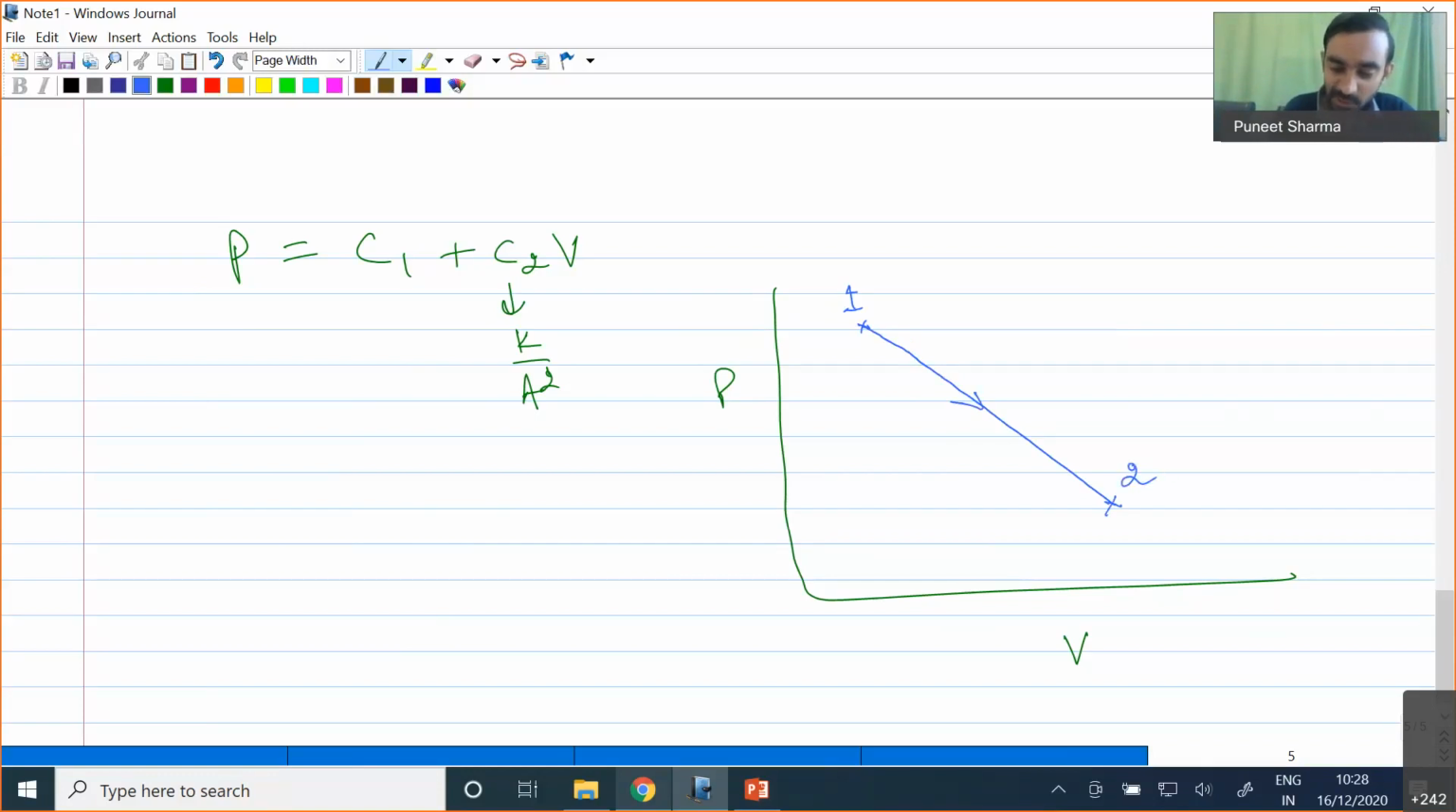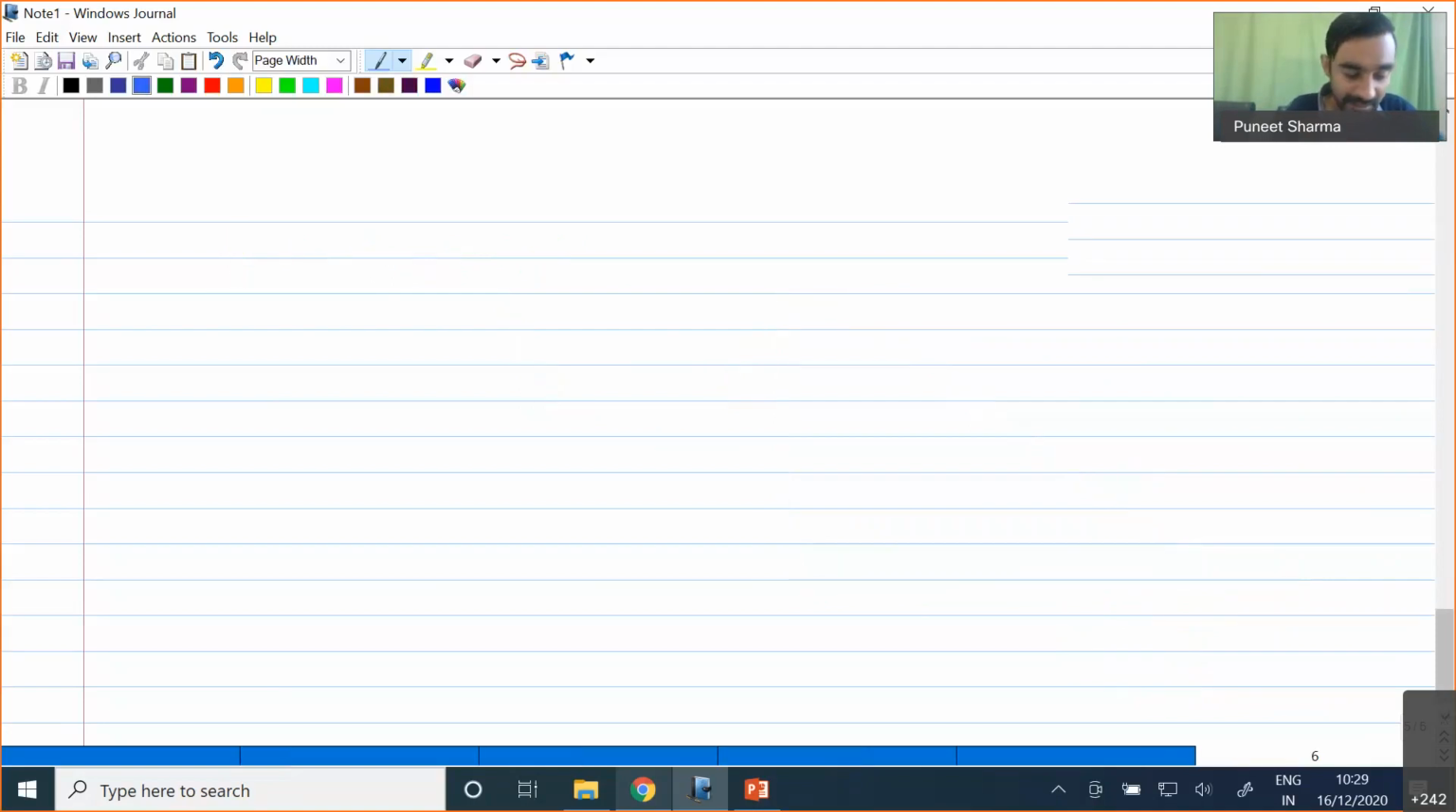And one important thing we will be having over here is that if I try to find out the slope of this line, the slope of this line will be nothing but equal to K divided by A square. So this is one very important finding, that if we are having a spring attached to our system, in this case our piston cylinder system, then we will be having K by A square as our slope, and a straight line which will be representing this process.